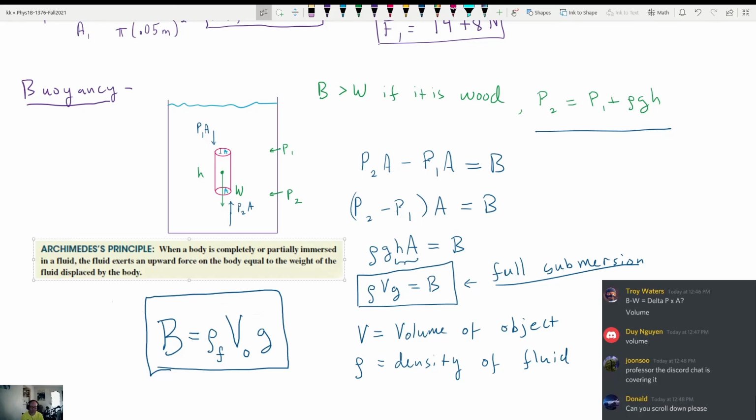Now, if the object is completely underwater, the amount of fluid displaced is going to be equal to the volume of the object itself. When the object is halfway submerged, it's only going to be the portion that's underneath the water. Now we're out of time, so we'll go into more detail about this next time, but, you know, read up on Archimedes Principle, and we're not going to meet for a week, by the way. A week from now, we'll come back and we'll talk more about this, okay?